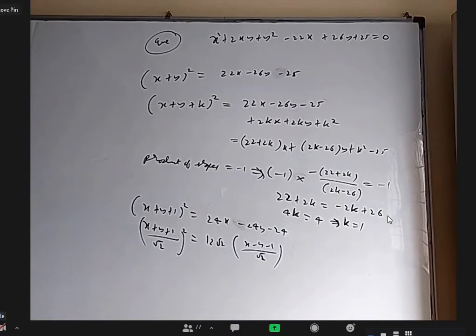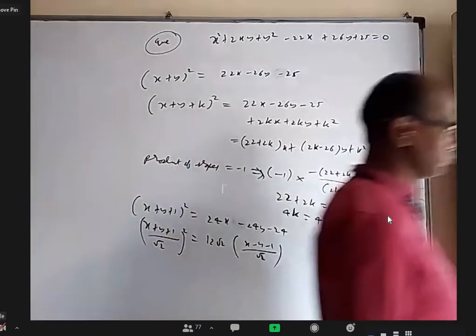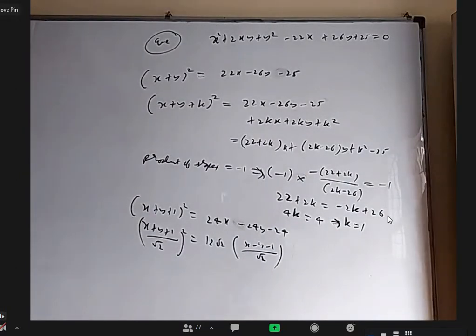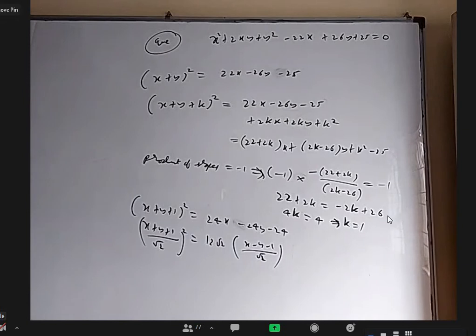So now try to find further details. Anybody got the vertex?